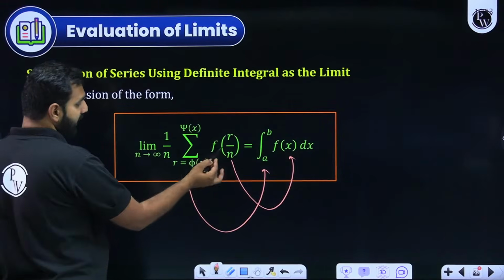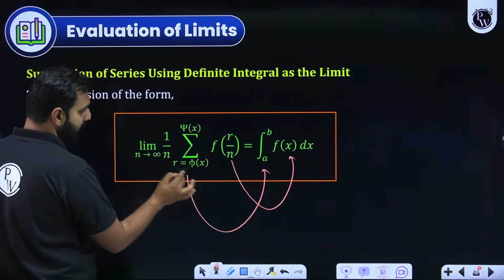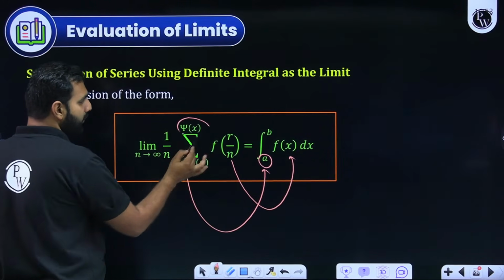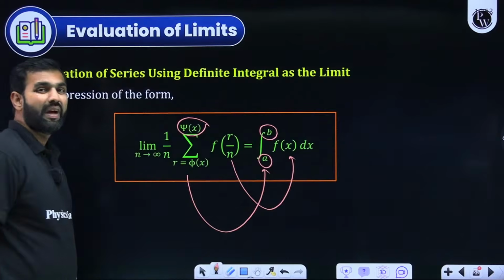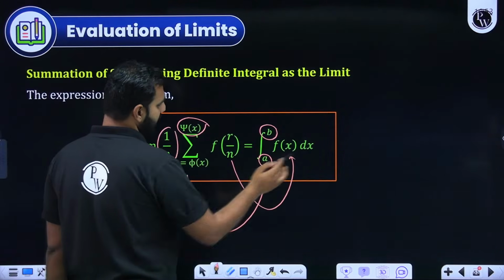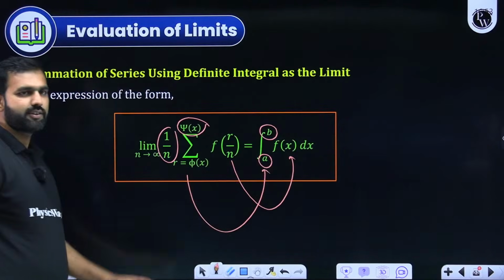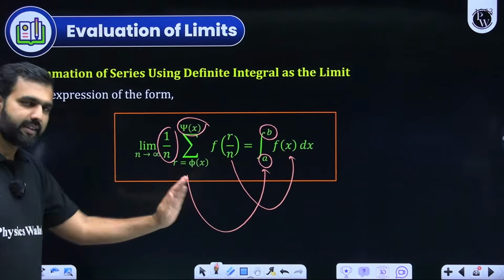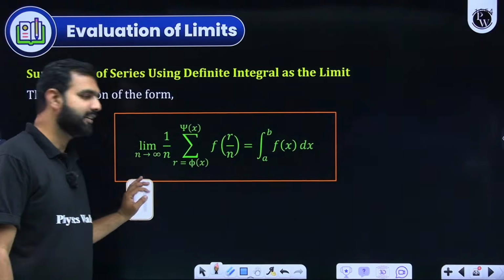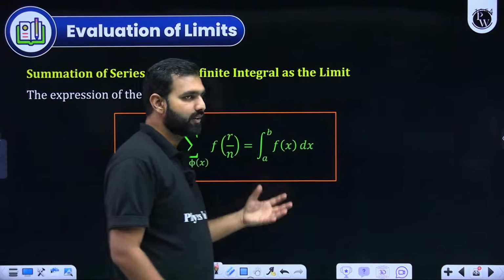When r is replaced by the lower limit, it gives you the lower limit; when r is replaced by the upper limit, it gives you the upper limit, where n approaches infinity. And 1 by n becomes your dx. So this becomes the integral from a to b of f of x dx. If you didn't understand this, forget this. I'll explain this entire part with a question, a very decent PYQ I have deliberately kept to make you understand this concept.